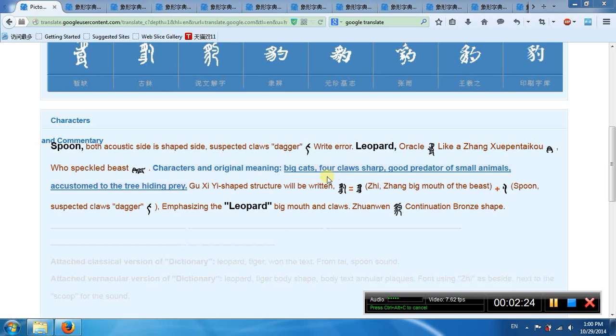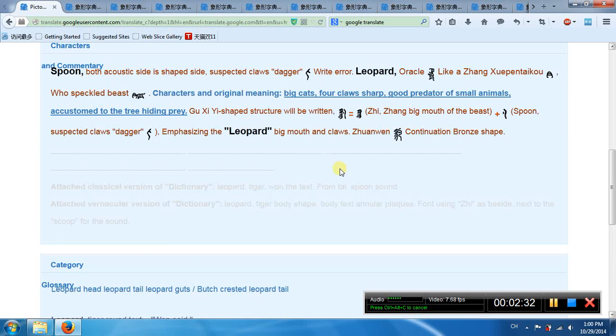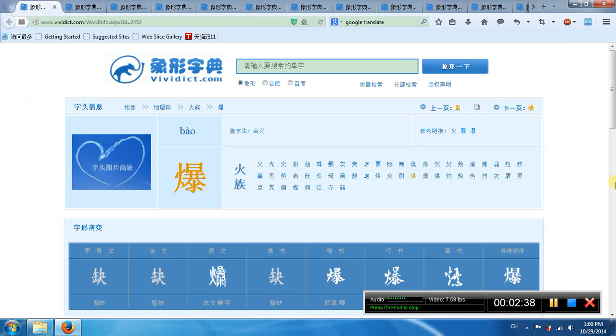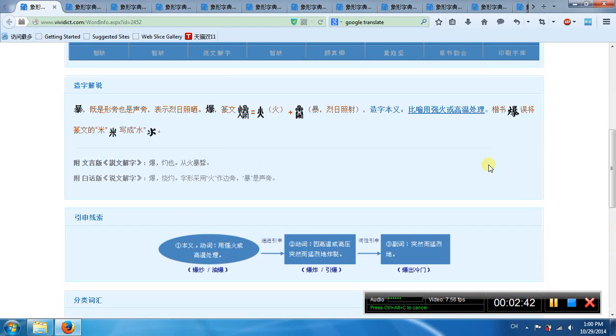Big cats with four sharp claws, good predators, hiding from small animal prey. Bao, leopard. It's another bao, it means exploit.